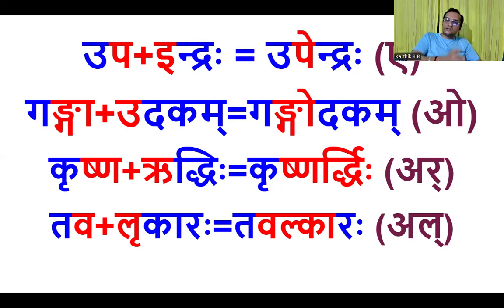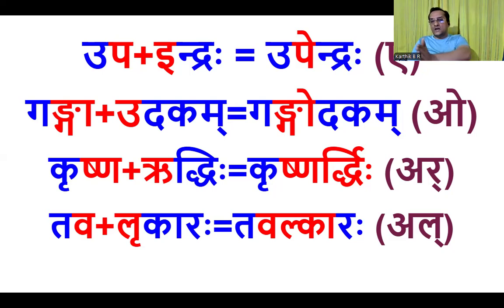What is the Uchcharana Sthanam of A in Upa? Akuhavisarjaniyanam, Kantha, throat. What is the Uchcharana Sthanam of E? Ichuyashanam, Talu. So there is a combination of Kantha and Talu.